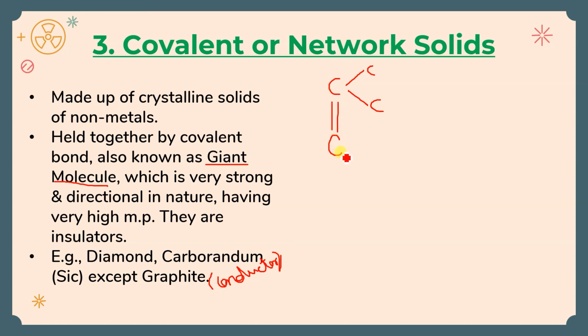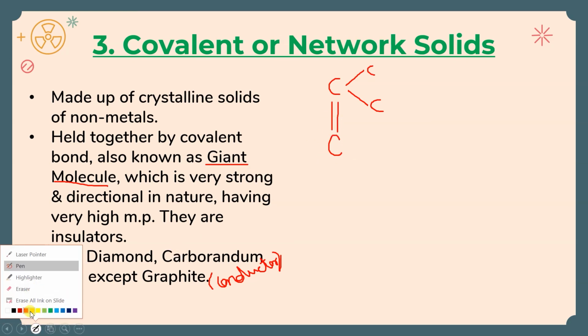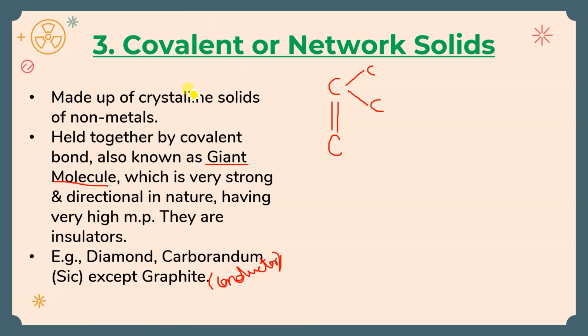So whenever we subject it to some change, some heating and something like that, what will happen? This bond gets broken, and this bond is broken. The bond will break on this side and on this side.